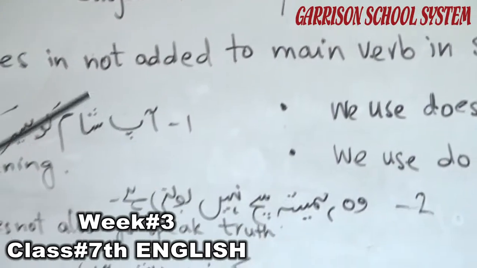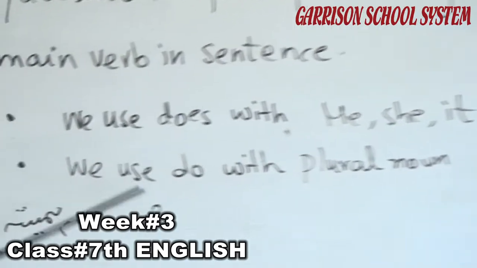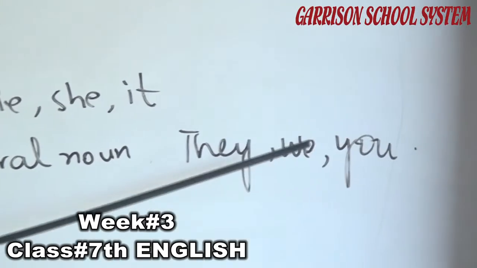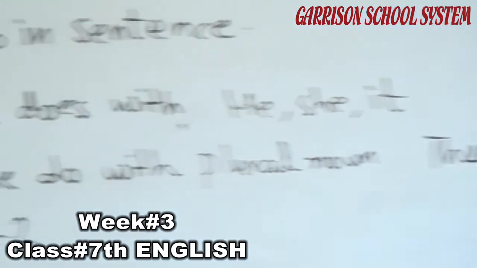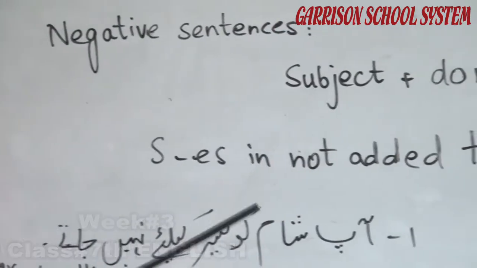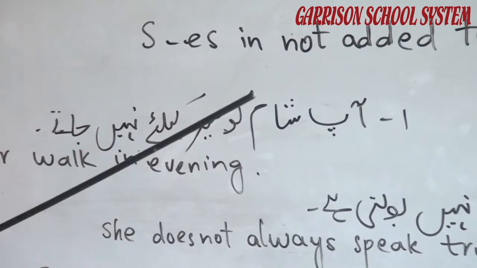We use does with he, she, it, for singular nouns or a singular subject, and we use do with plural nouns or a plural subject, that is they, we, you, or something plural, children, boys, girls. Take the examples given to you. You have to translate them.